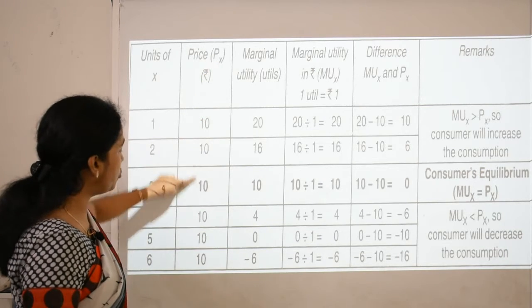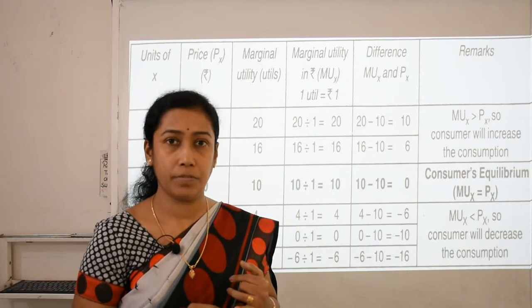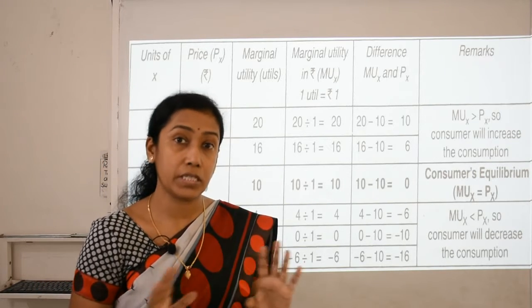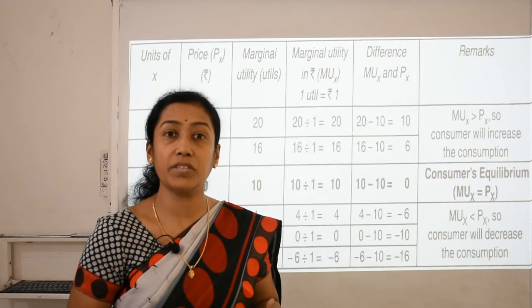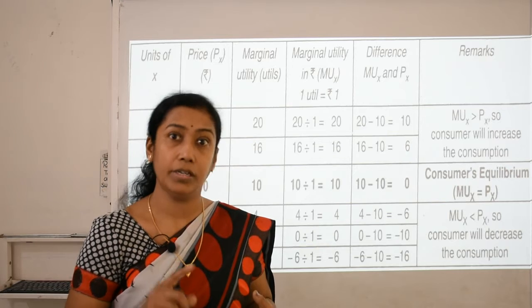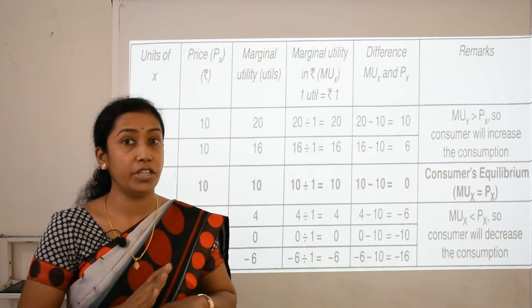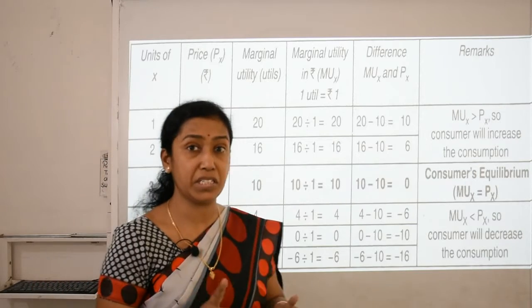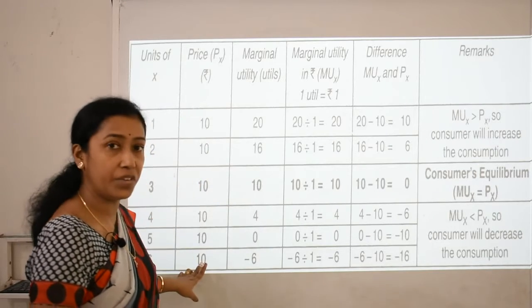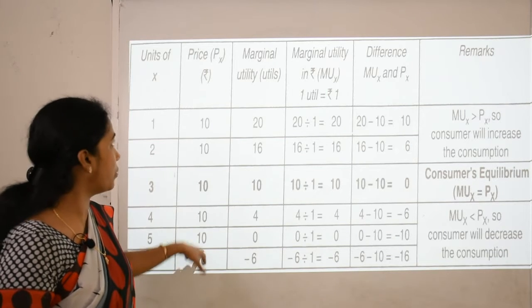It is a single commodity, that is X, and we assume that the price is the same, because these are the assumptions of consumer equilibrium in case of a single commodity, and in case of 2 or more commodities, the price of the commodity should not change, it must be the same. So we assume that the price of all 6 units of the commodity is 10 rupees only.